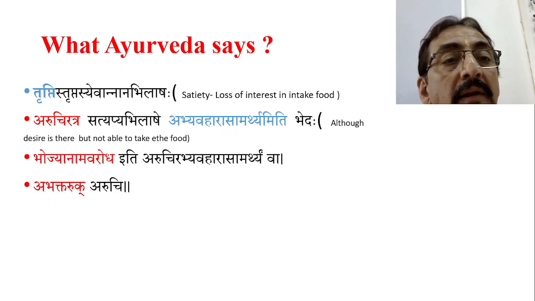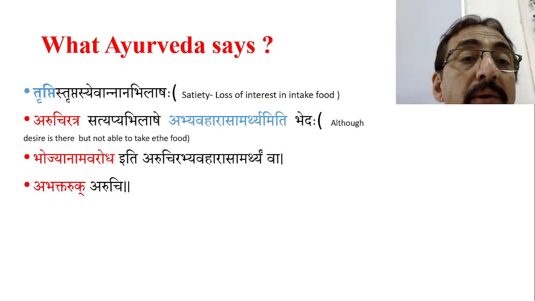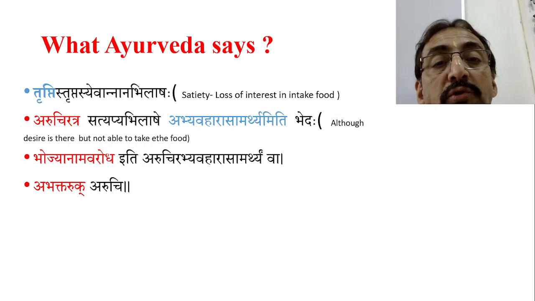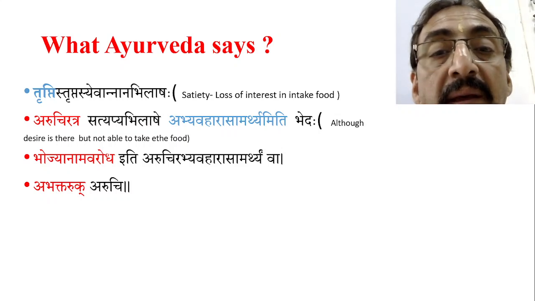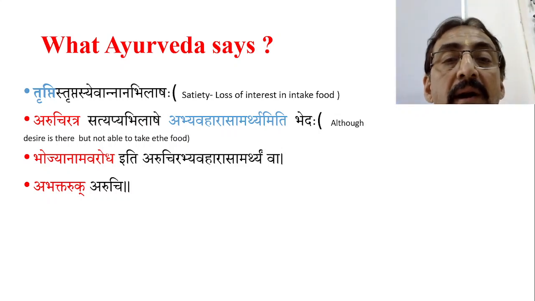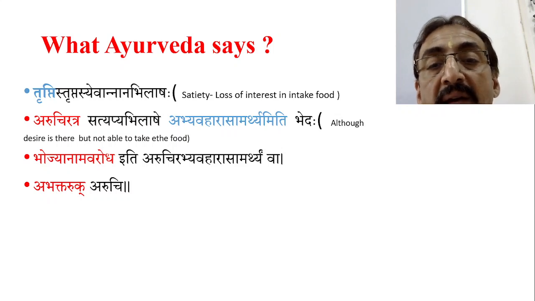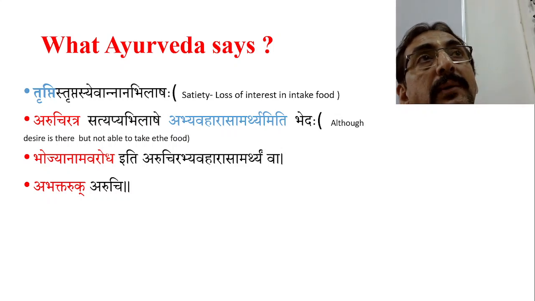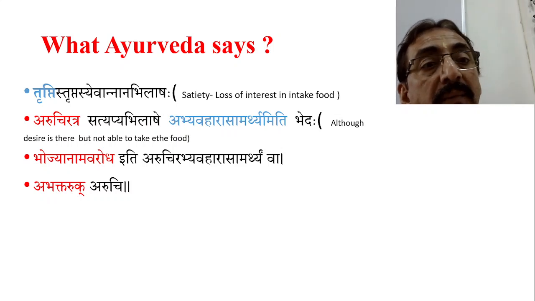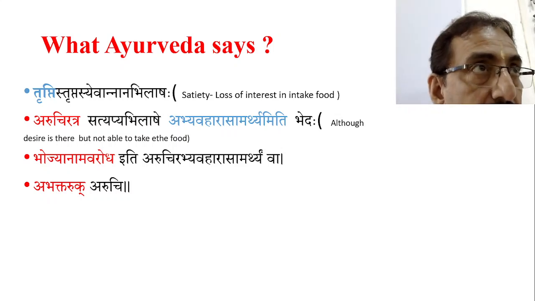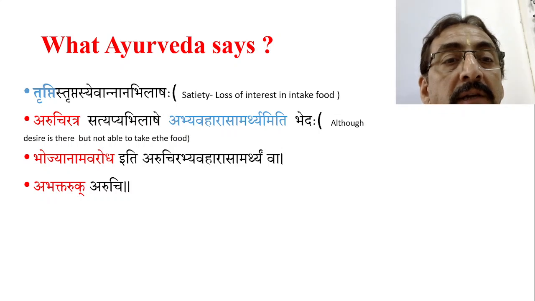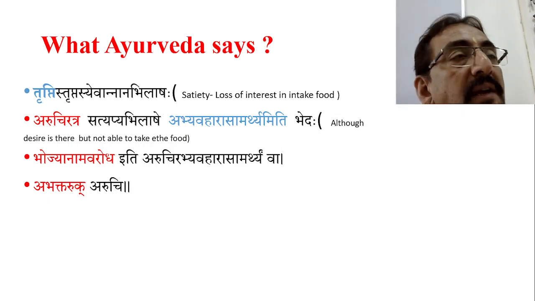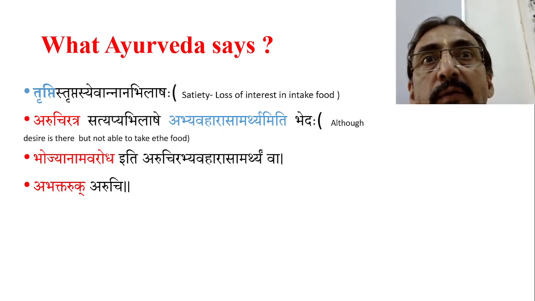Similarly, bhojanam avarodha iti aruchim abhyavahara asamarthyam va. Sometimes because of this aruchi, there may be bhojanam avarodha; he is not able to take the food.